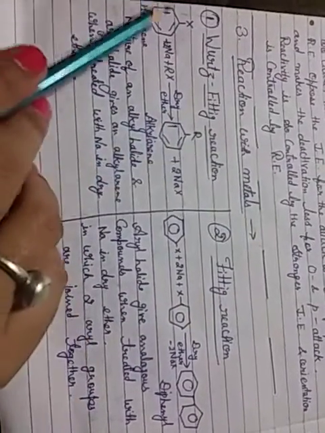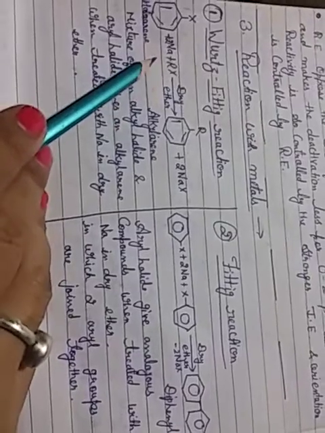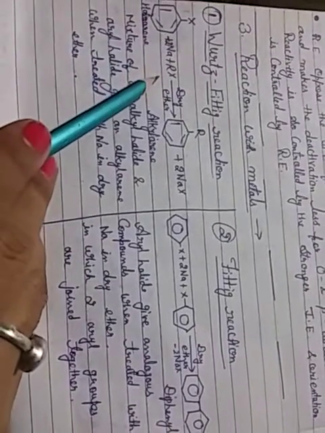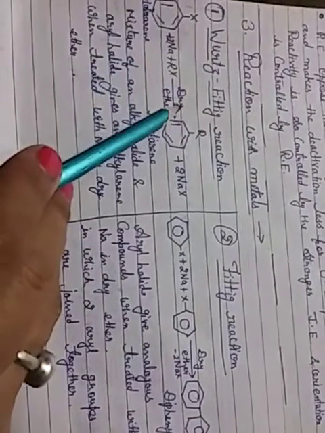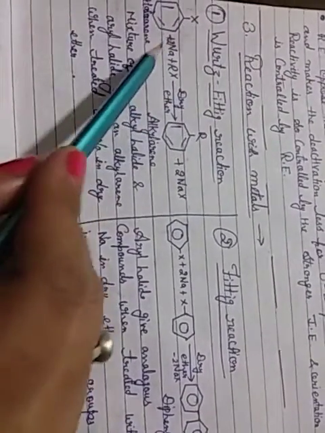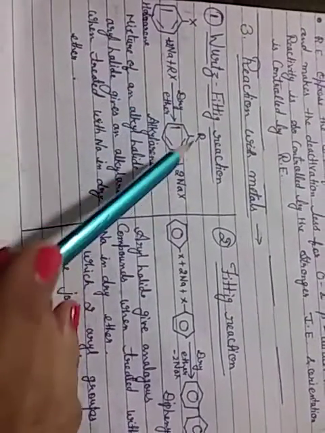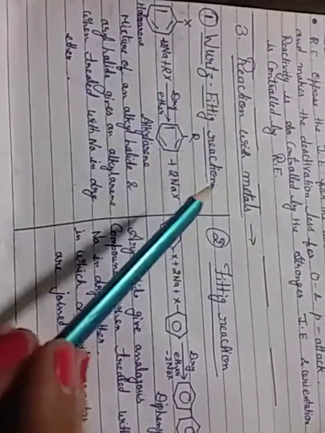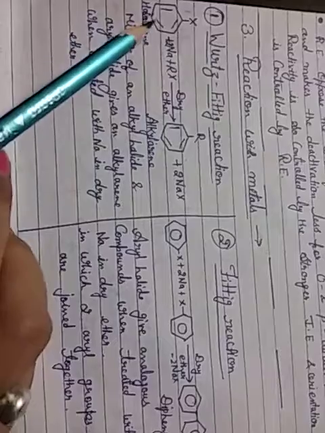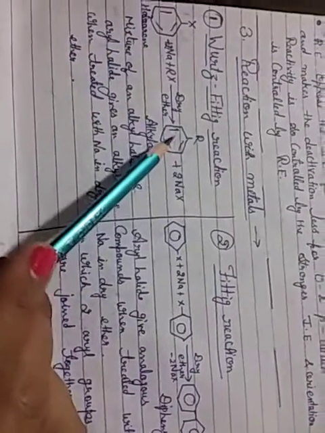In Wurtz-Fittig reaction, haloarene reacts with 2 Na and a haloalkane, so one aromatic and one aliphatic, with metal Na in the presence of dry ether. So 2 Na react with 2X, so minus 2NaX, and the alkyl group attaches to benzene, so an alkyl arene forms. This mixture of alkyl halide and aryl halide gives an alkyl arene.